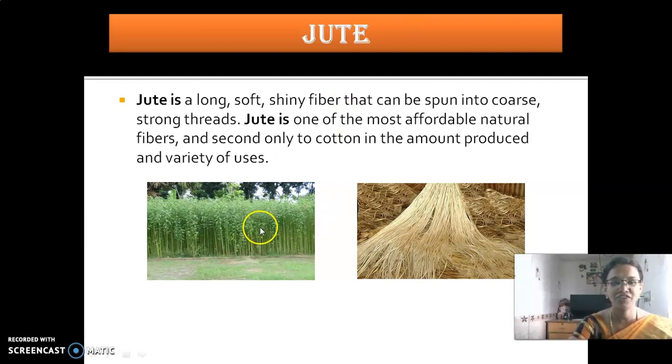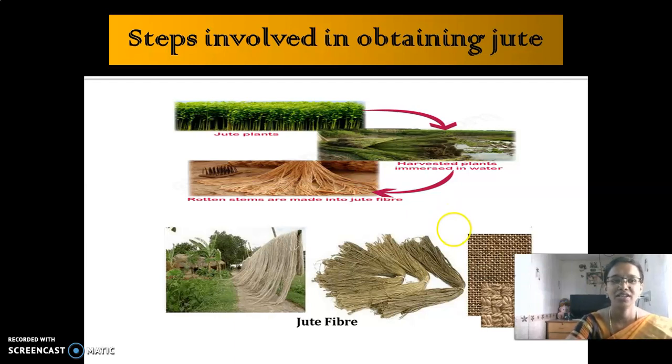So look at this figure 1. These are the jute plant and the jute fibers which are obtained from the jute plant. And then look at here. What are all the steps involved in obtaining jute? First the jute plants were grown and they were harvested before the flowering time.